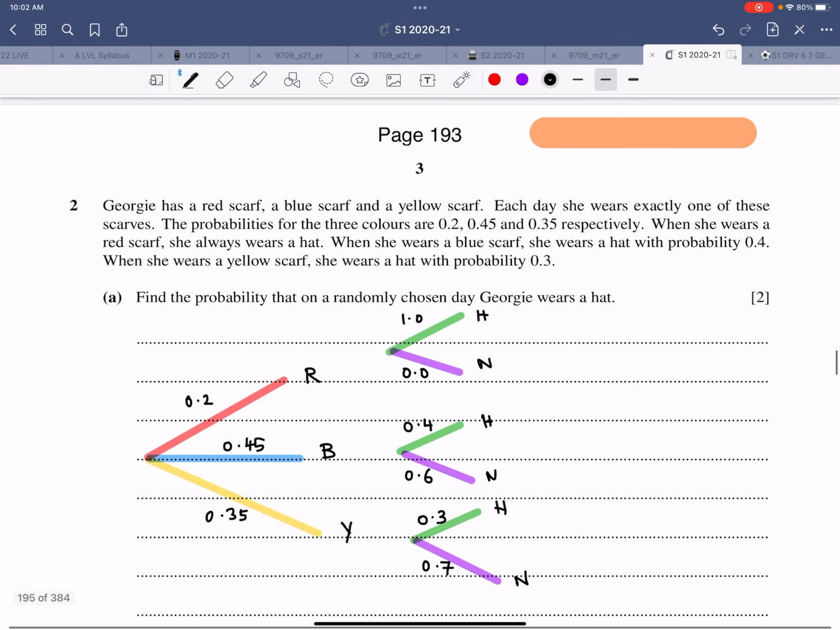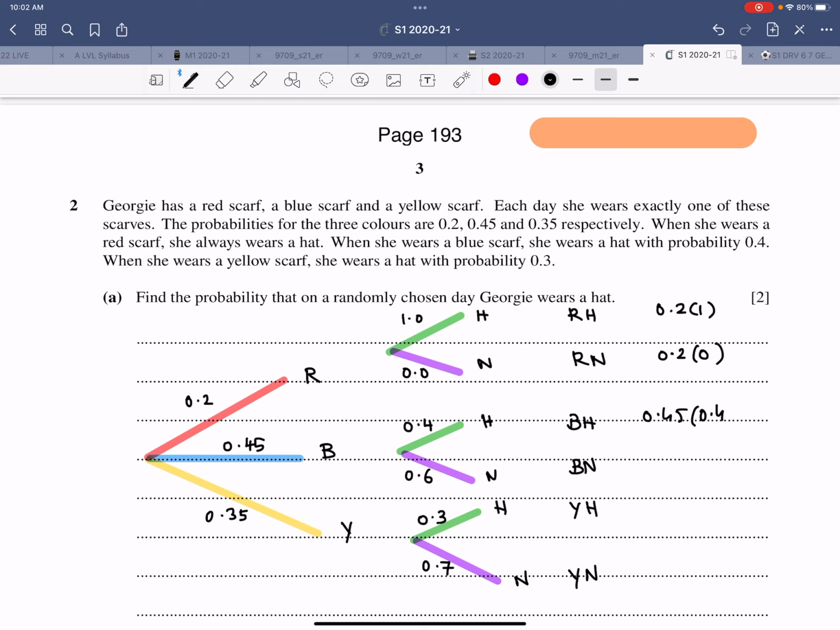Now there are 6 options that we have. We have red scarf with hat, red with no hat, blue with hat, blue with no hat, yellow with hat and yellow with no hat. The first one is 0.2 into 1. The second one is 0.2 into 0. This is 0.45 into 0.4. This is 0.45 into 0.6. This is 0.35 into 0.3 and this is 0.35 into 0.7.